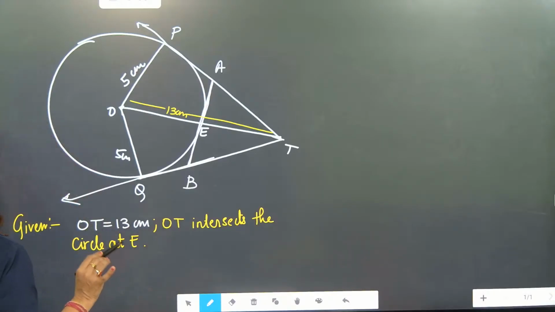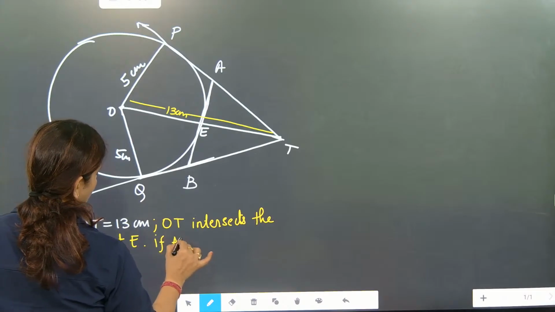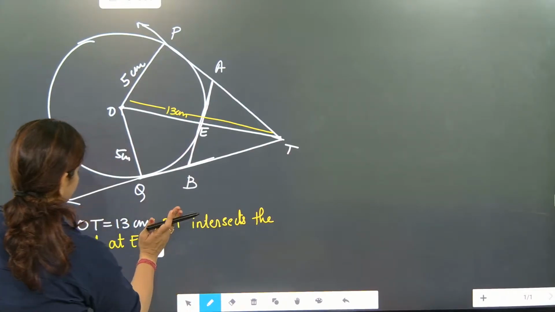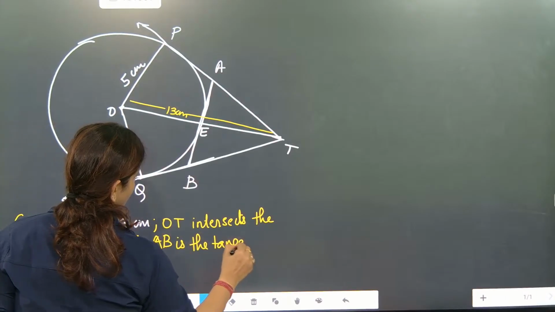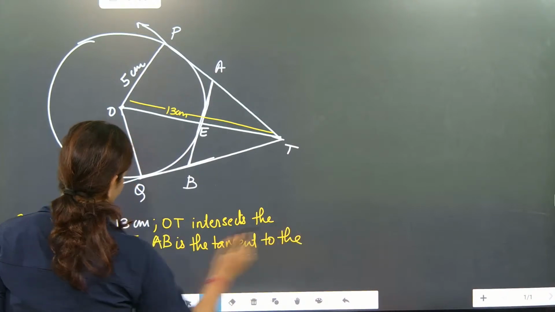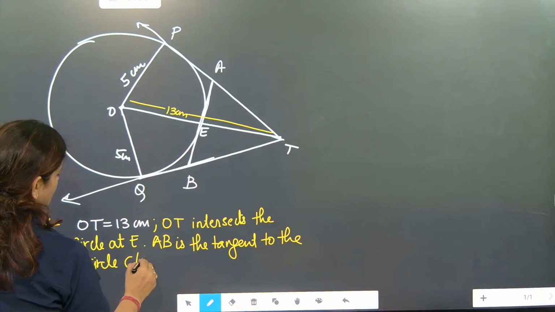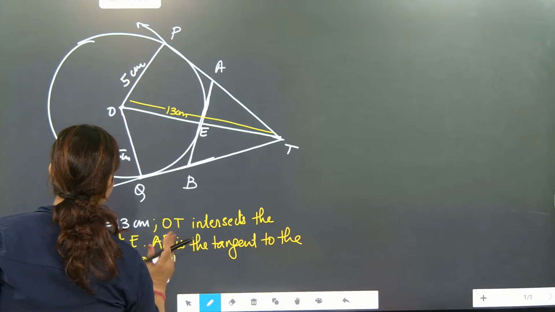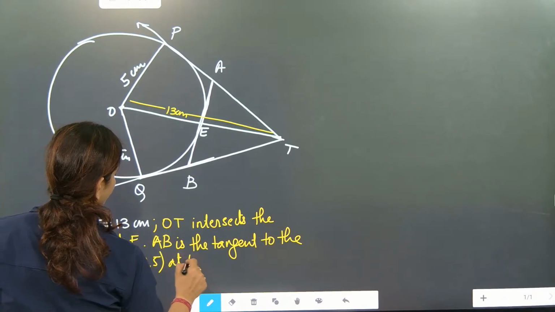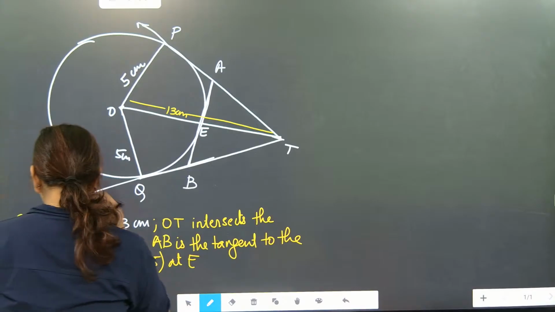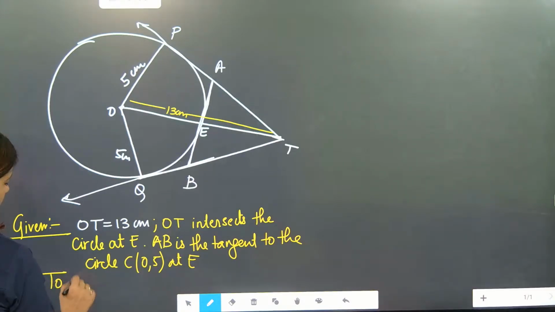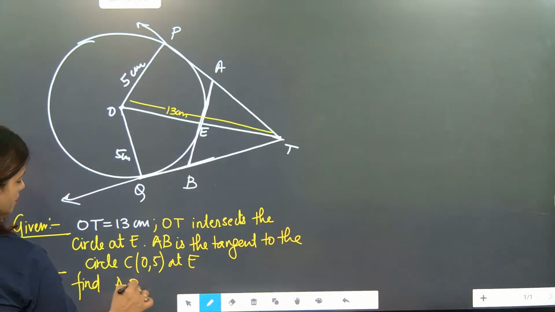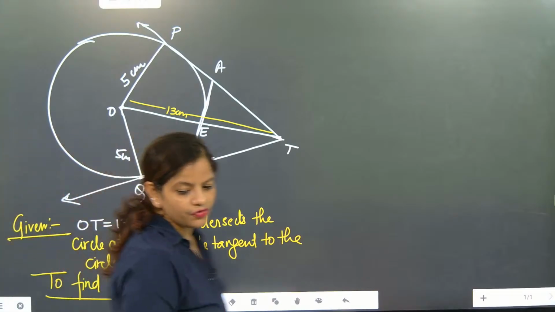If AB is the tangent to the circle of radius 5 at E, we have to find the length AB. What we have to find here is AB.